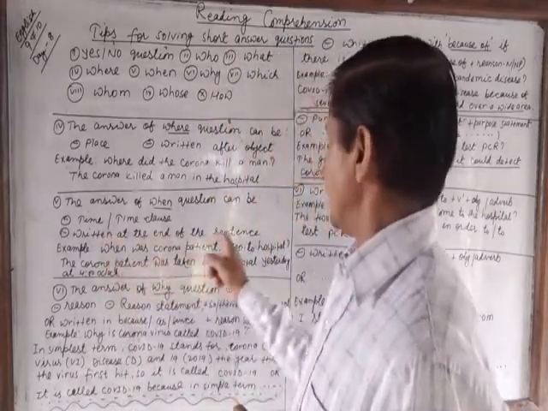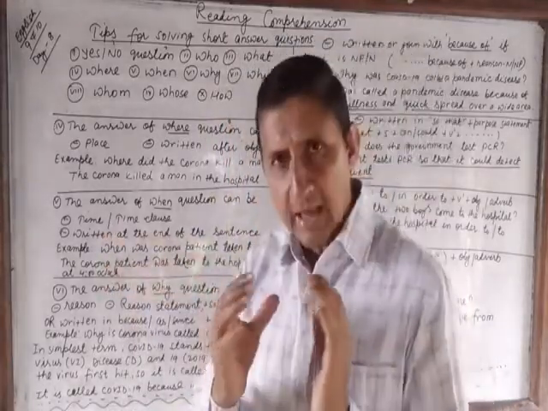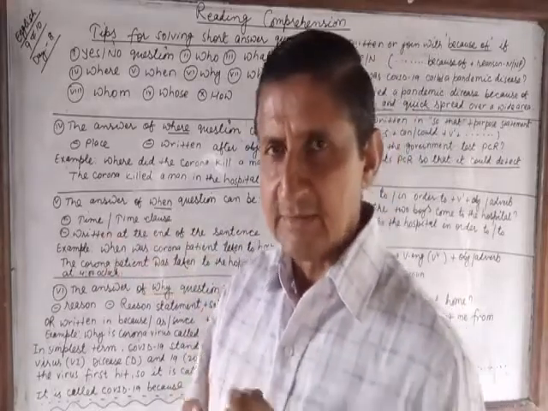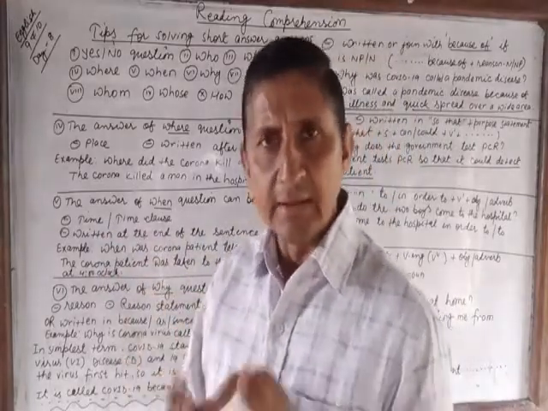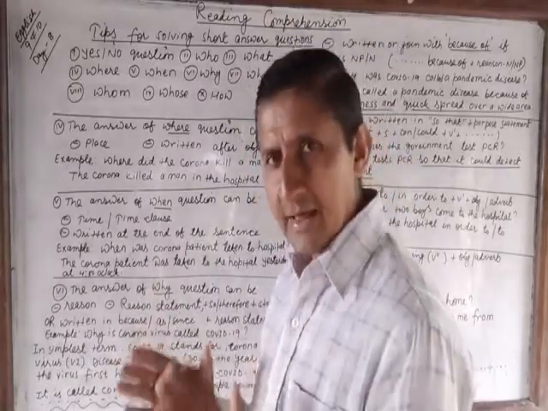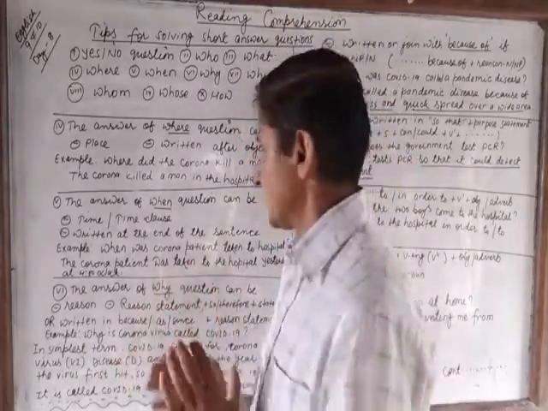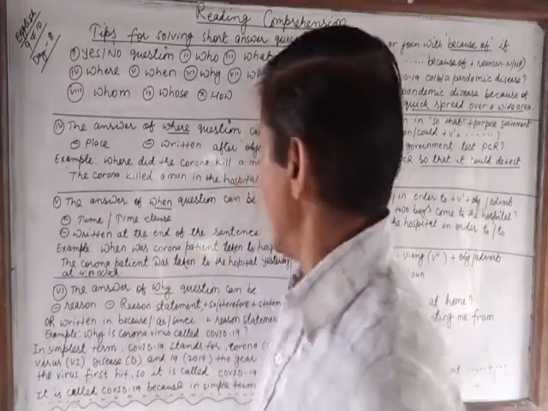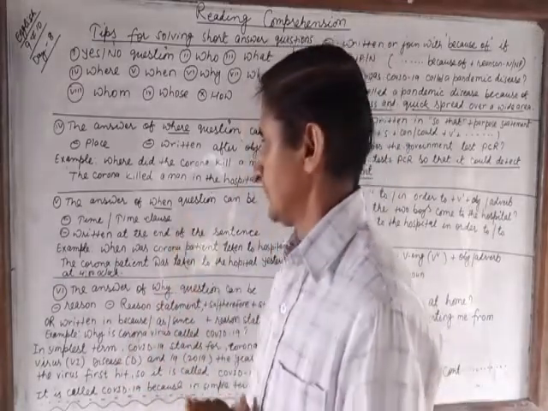The answer of when question, that is time or time adverb, is written at the end of the sentence. In the last part of the sentence, we write the answer of when question.